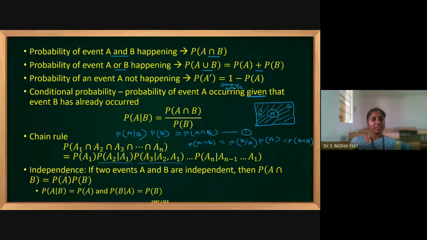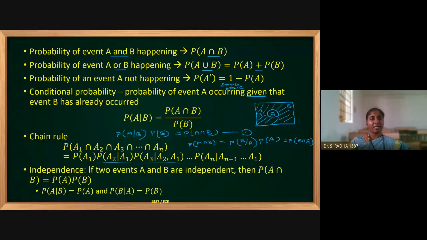Now independence. Independence means two individual events are happening. They are independent of each other. For example, I am writing an exam and one of my friends is also writing the exam. So our passing percentage, or our probability of getting pass in the exam, is independent of each other. My passing is independent of my friend's performance in the exam. My friend getting pass or fail in the exam is independent of my performance in the exam. Those two are independent events.